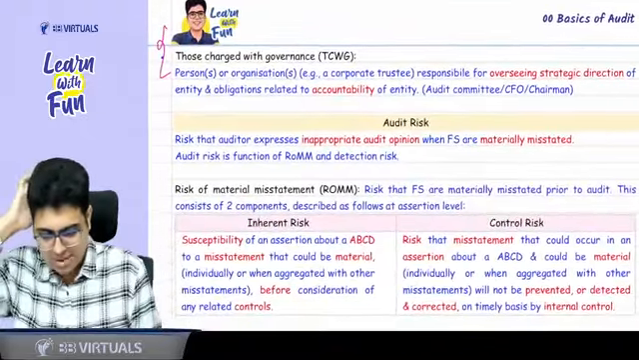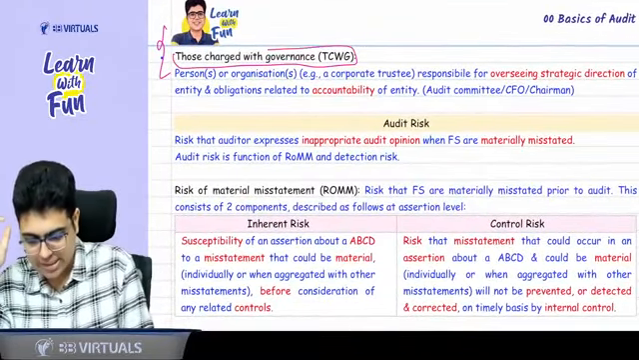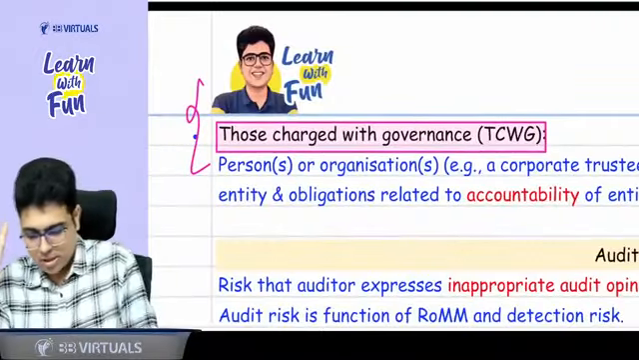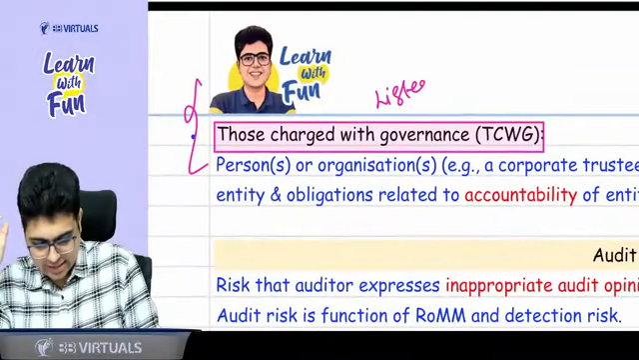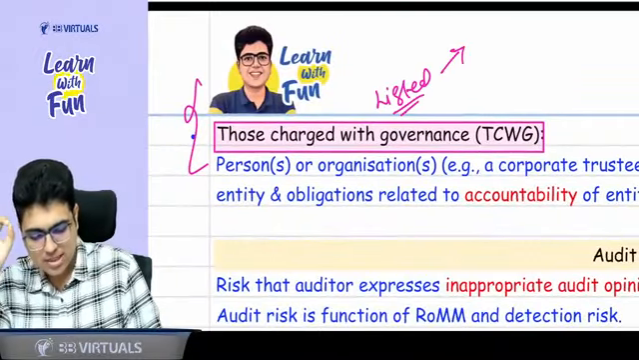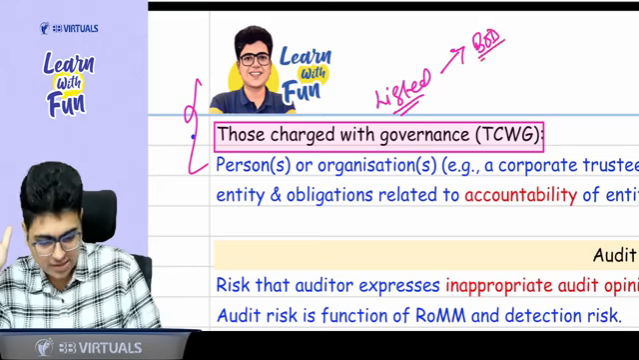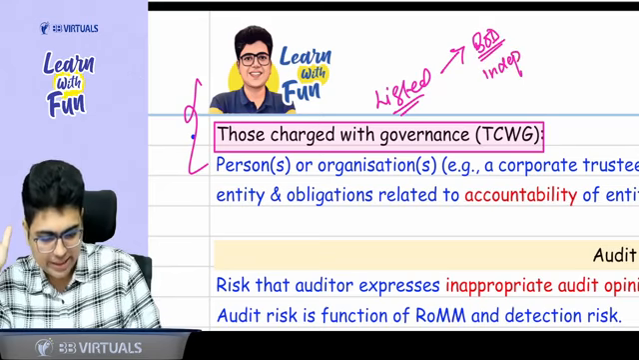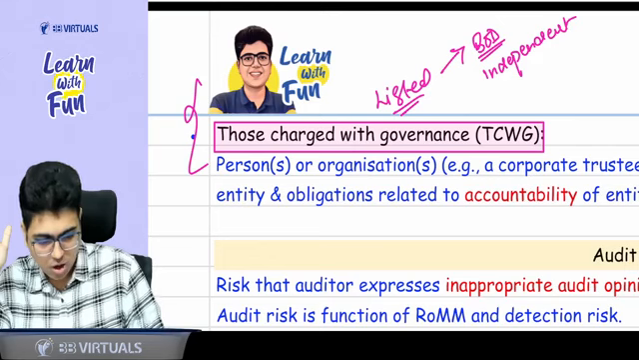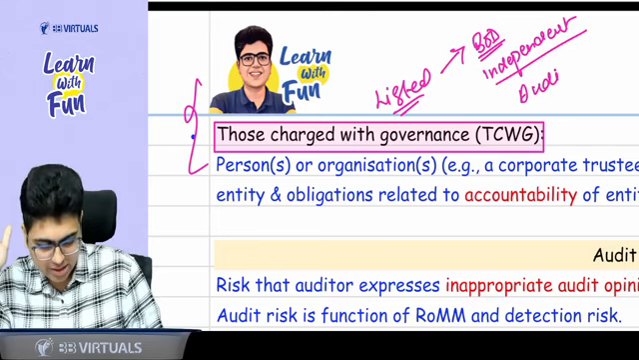Now sir, we have some topics. First of all, talking about the TCWG. In case of a listed entity, TCWG are the people of the board of directors who are generally independent. Or you can also call it the audit committee.